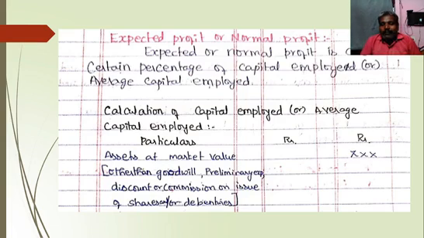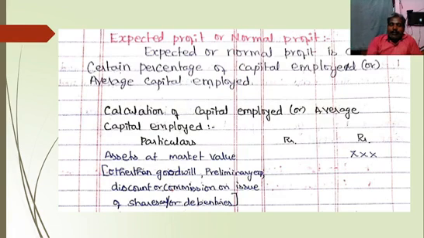We should have some format. So I should give particulars and rupees columns. So assets at market value, other than goodwill, preliminary expenses, discount or commission on issue of shares and debentures, as well as underwriting commissions, debit balance of profit and loss account. We should eliminate or should not take the mentioned items. The remaining assets should be taken at market value.